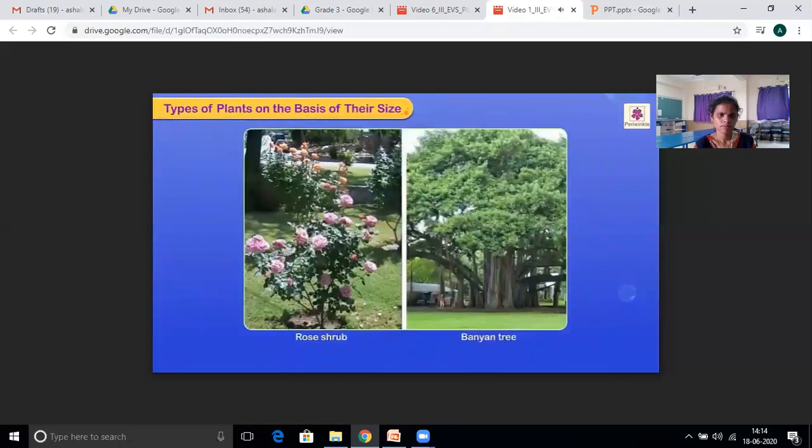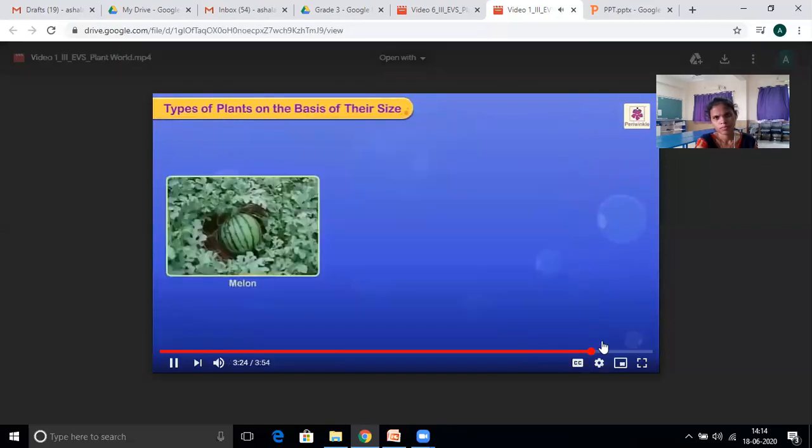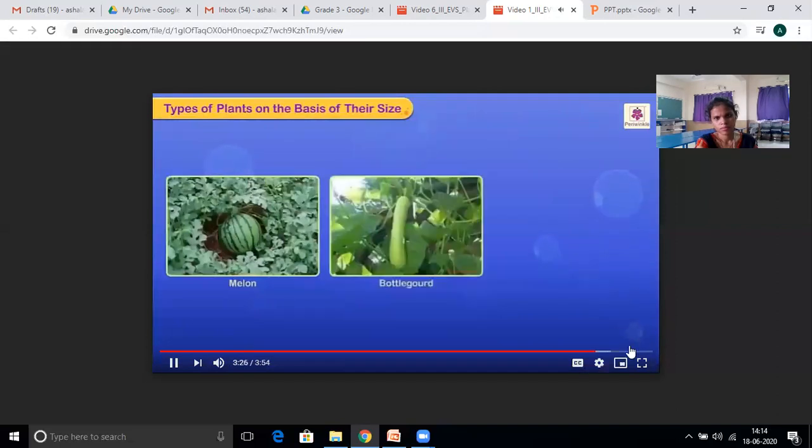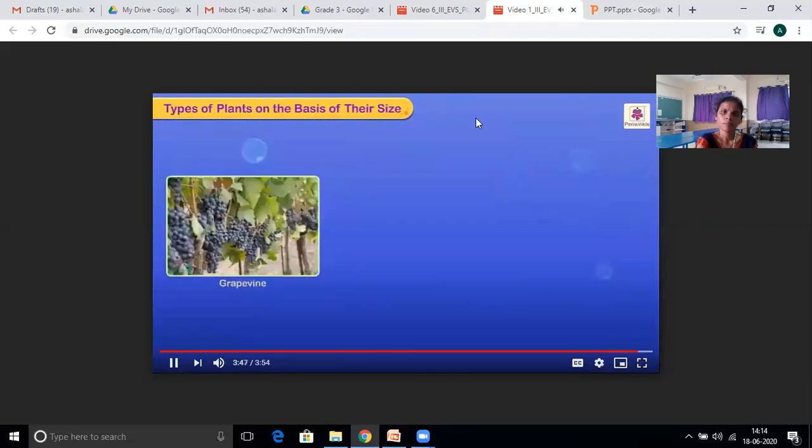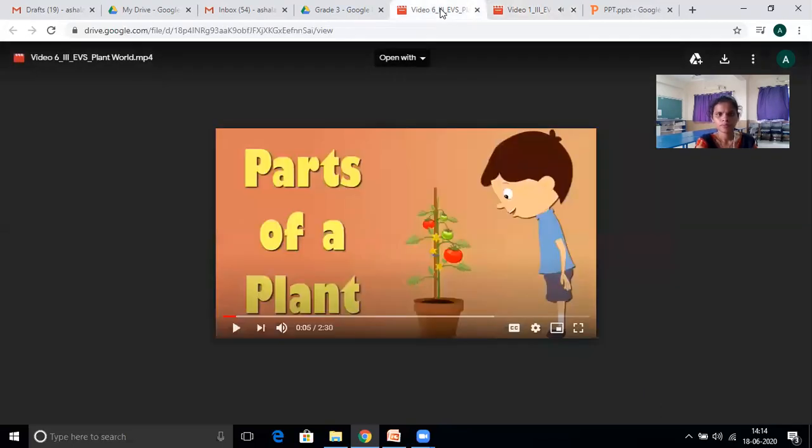Shrubs and bushes are smaller than trees. Melon, bottle gourd, pumpkin, grapevine, pea, and money plant are some climbers.